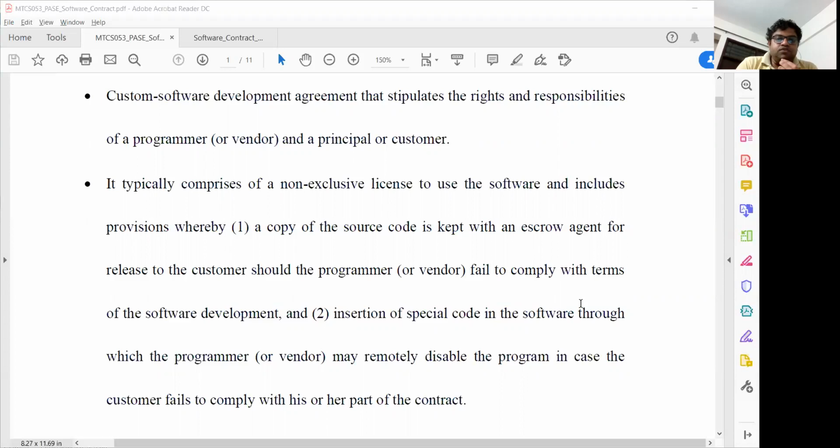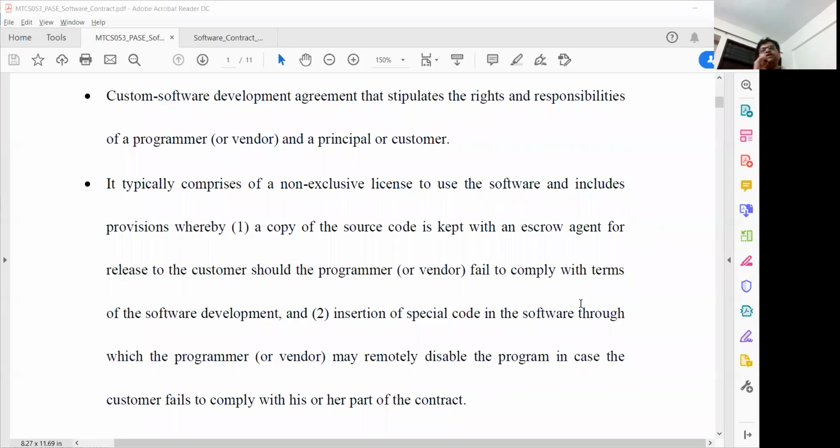So sometimes you will have some type of code and software which the programmer and client have a mutual agreement on, should the programmer comply with the terms of the software development. Sometimes the developer will deny this development code. Sometimes the client will require the code. So it should all be mentioned in the software contract.